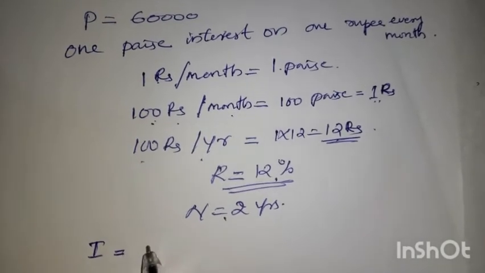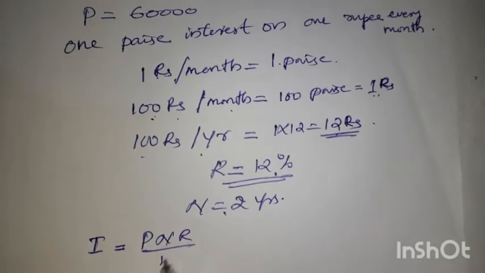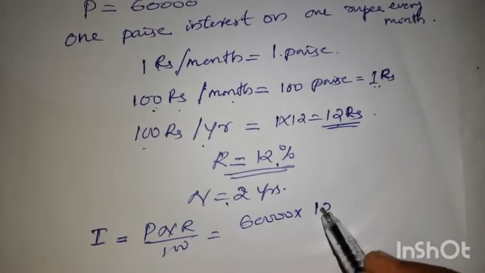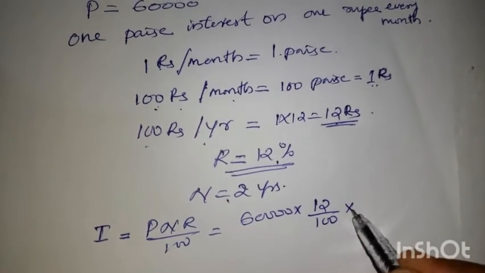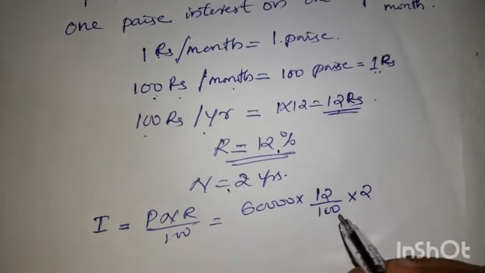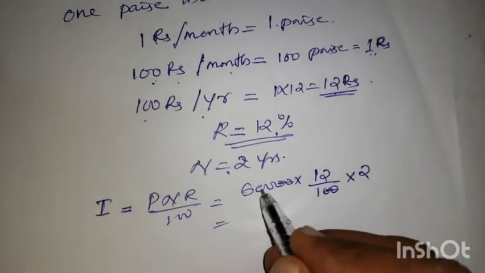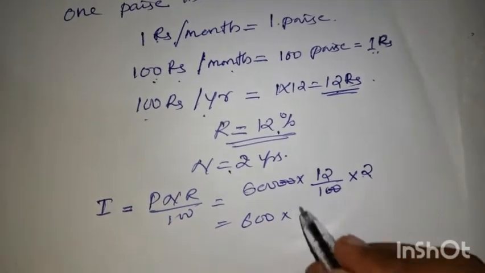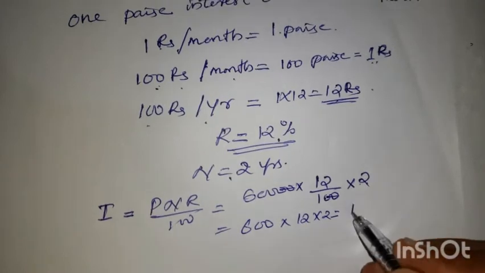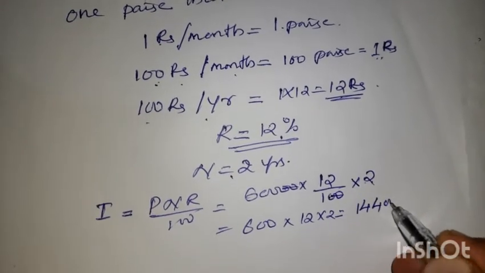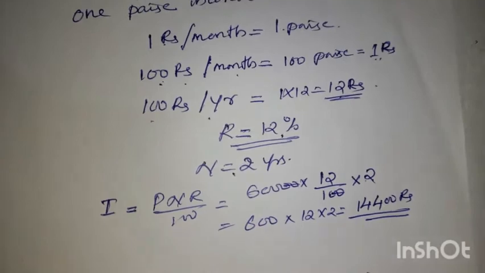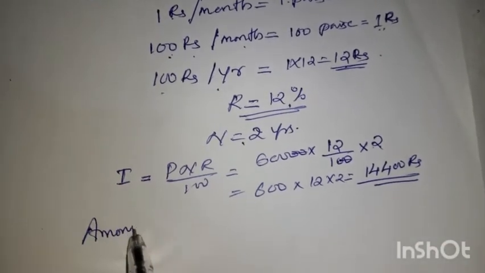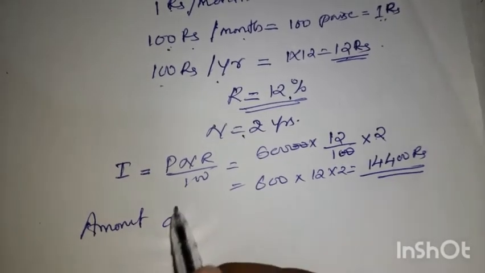Interest is equal to PNR by 100. 60,000 into 12% into 2, by 100. The 0 is cancelled. 600 into 12 into 2. So it is 14,400 rupees as interest for 2 years. Okay. The amount he is getting back.